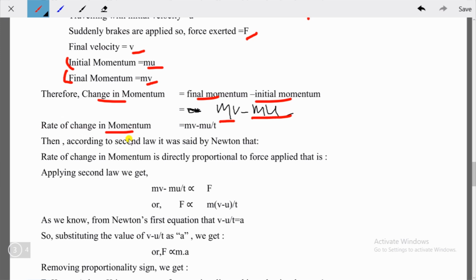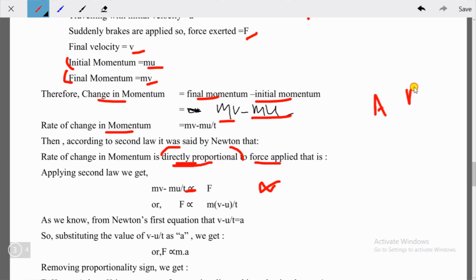Okay, so according to the second law, it was said by Newton that rate of change of momentum is directly proportional to the force applied. So what does directly proportional mean? This is the symbol of directly proportional, we know this symbol. So what does directly proportional mean? Directly proportional is something like two things, a and b.